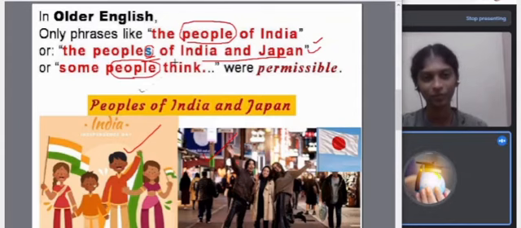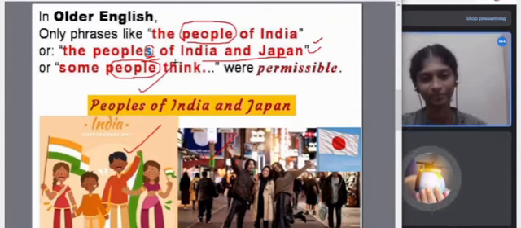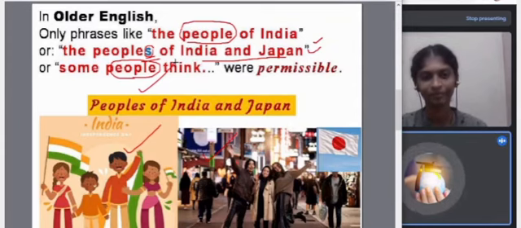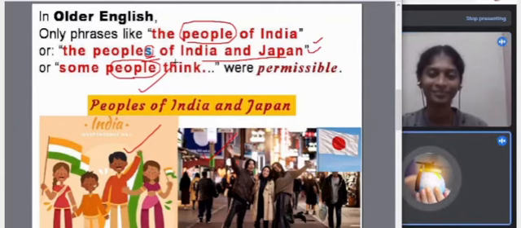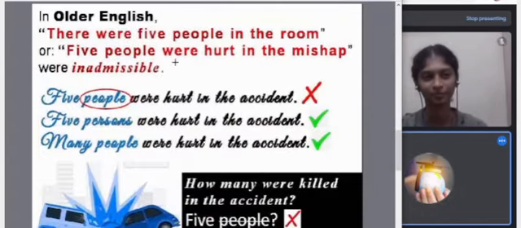And some people think, in general. So these expressions were only allowed. But you could not say 5 people or 6 people, right? It had to be undefined. It could be any number, but it had to be an undefined group, particularly a community or a society or a people or a nation. Now that was older English.